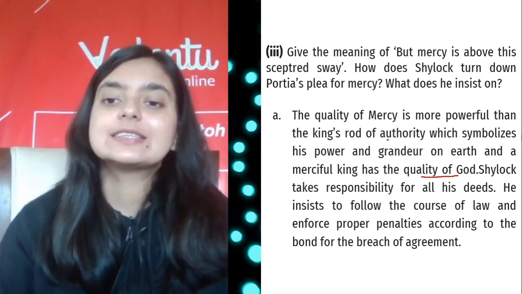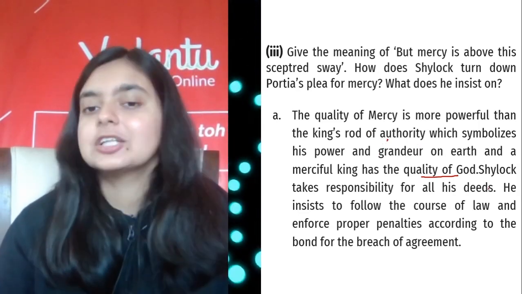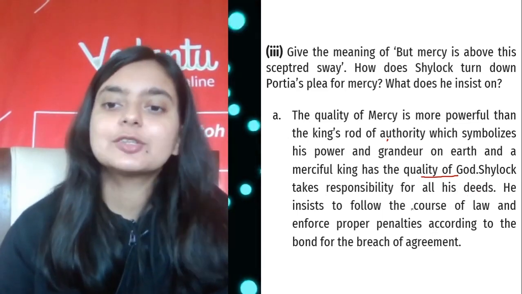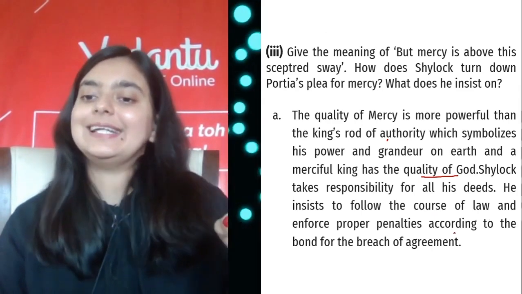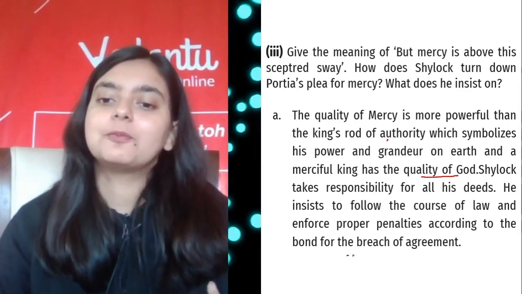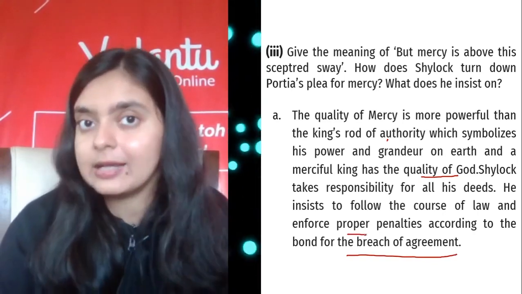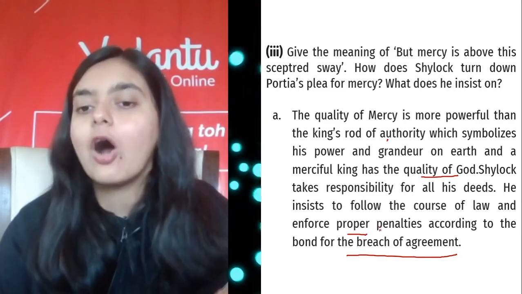So what does it symbolize? His rule, his authority. Now, Shylock takes responsibility for all his deeds. He insists on following the course of law and enforcing proper penalties according to the bond for the breach of agreement. So he does not want anything but the proper law to be followed. He is not ready to mend the law at all.